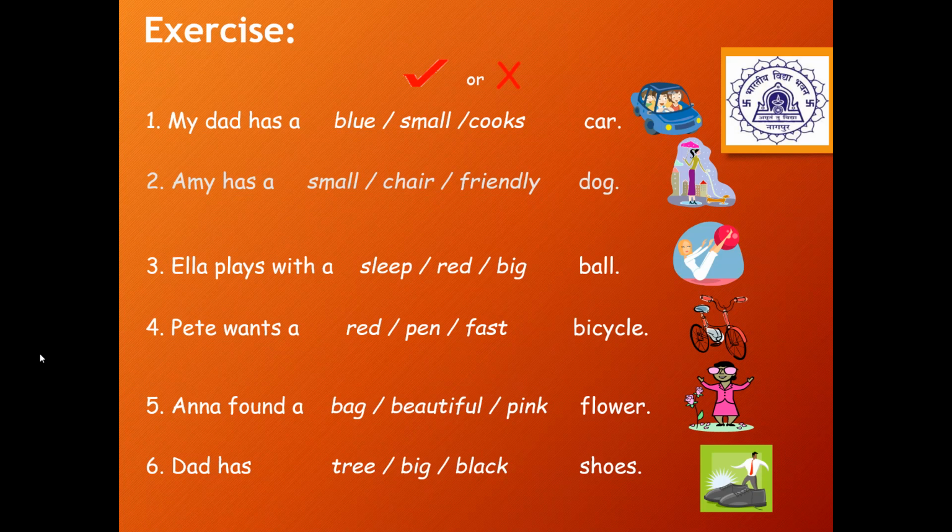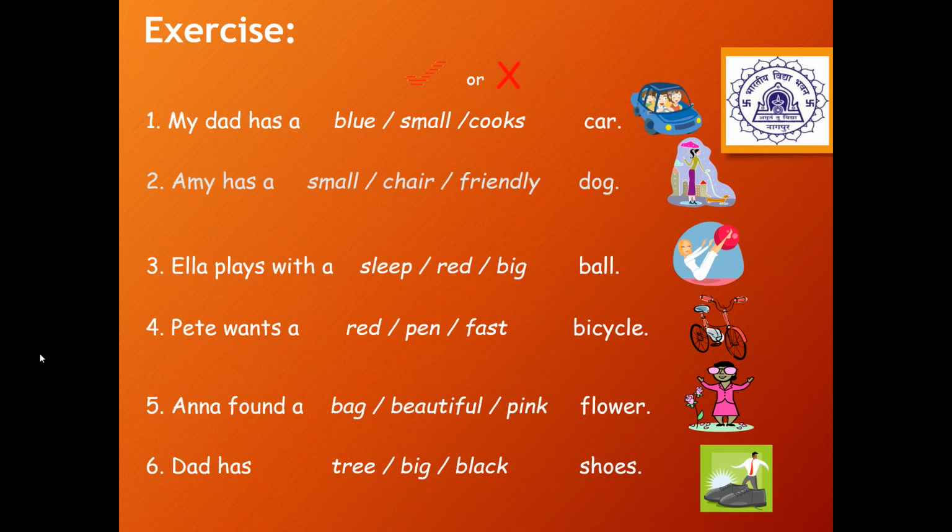Anna found a bag, beautiful pink flower. So bag is nowhere coming in the picture. It is looking beautiful also, and it is pink in color. So the correct adjectives are beautiful and pink. Anna found a beautiful flower. Anna found a pink flower.